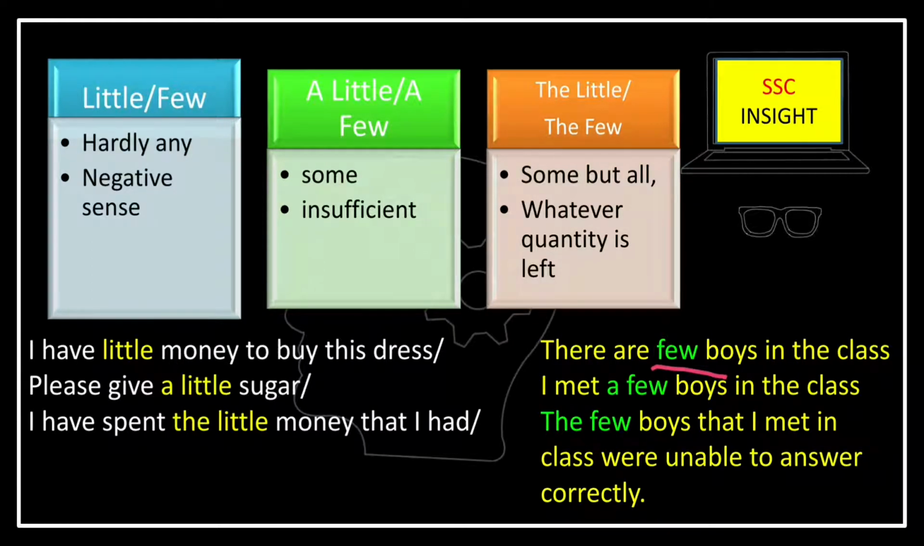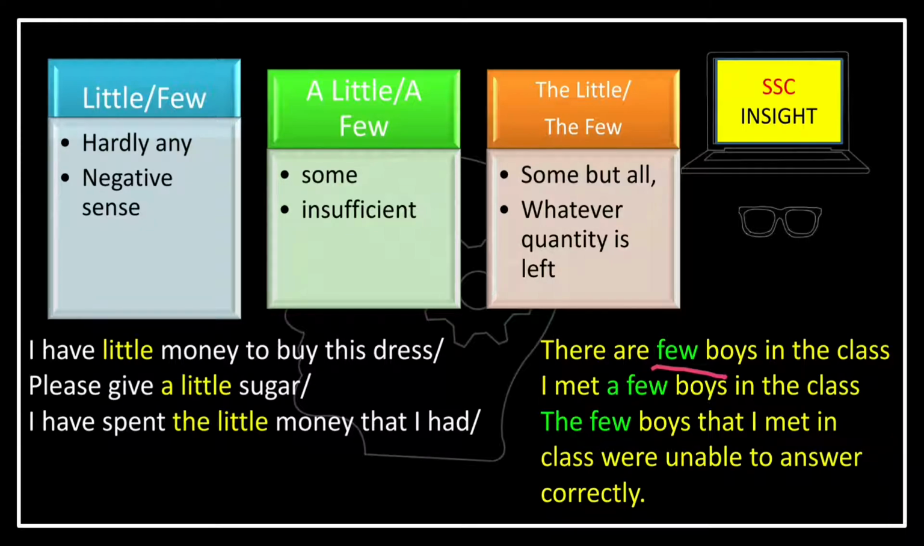So if I say there are few boys in the class, suppose there are 100 boys in a class, and that day only 10 boys came to the class. Then we will use: there are few boys in the class. That means it's hardly any. 10 is just insufficient, hardly any with respect to 100. If an examination is going to be held that day, it is impossible to conduct it with only 10 students. So in that case we will use hardly any: there are hardly any boys in the class.